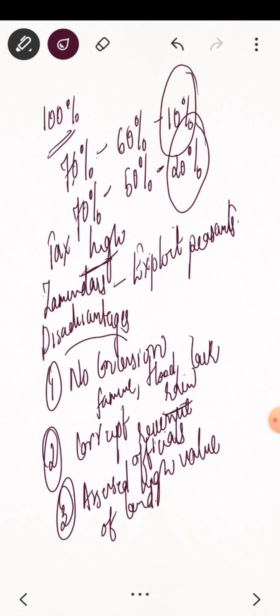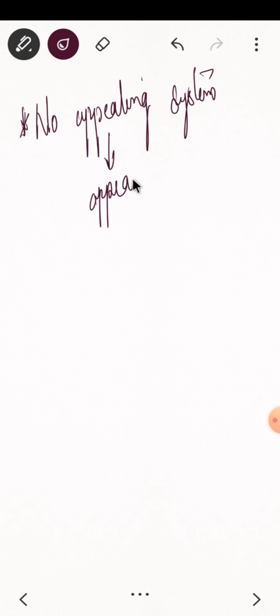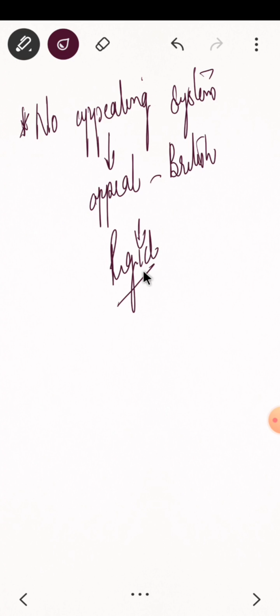And the most important part of this entire system was that there was no appealing system. That means whatever might have happened to the peasant, if he is not able to pay the tax, he cannot appeal or ask for concession from the British. So this system was very rigid, right? It was not in favor of the peasant, but in favor of the British.